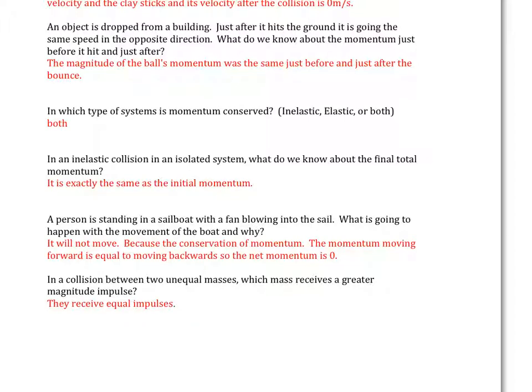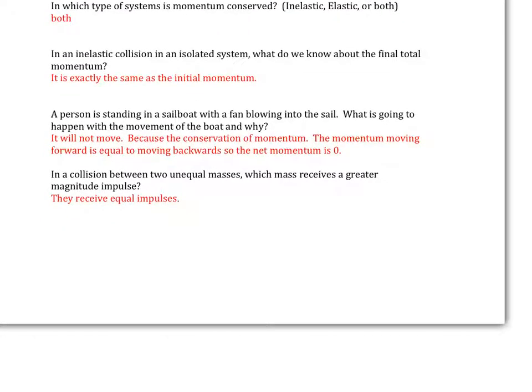In which type of system is momentum conserved? It's conserved actually in both. It's kinetic energy that's not always conserved. In an elastic collision in an isolated system, what do we know about the final total momentum? Again, momentum is conserved in collisions, so it's going to be exactly the same before as it is after when we talk about the entire system or everything involved in the collision.